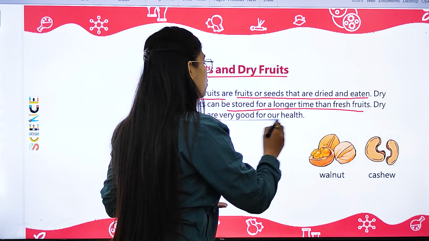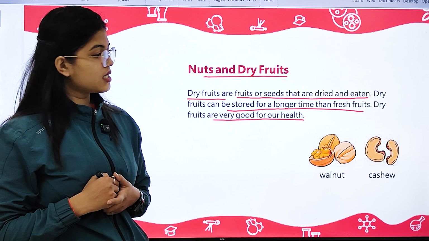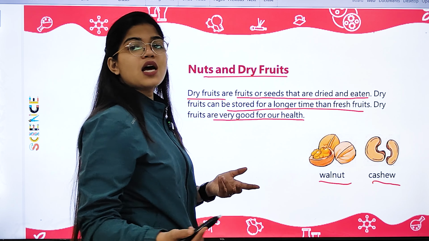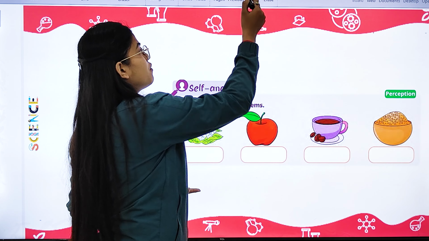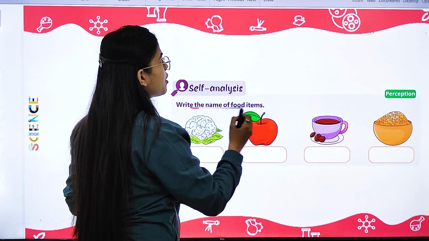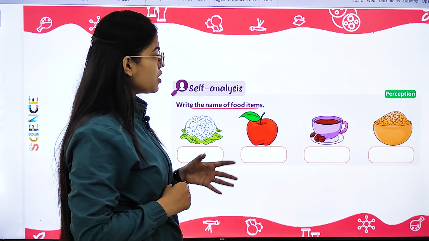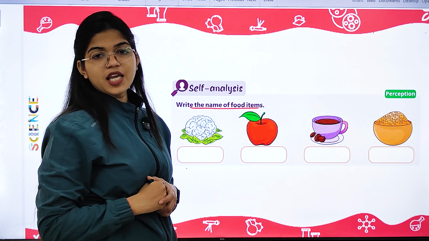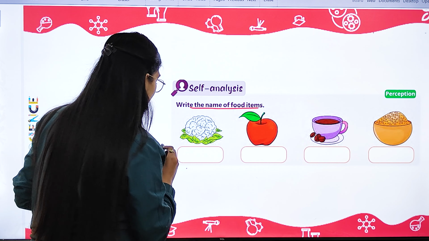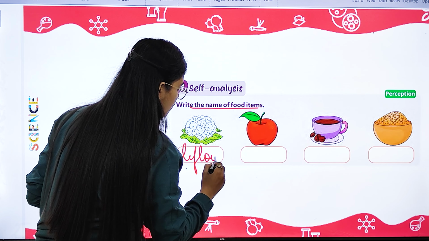Dry fruits are very good for our health, so we should include them in our diet. For example, walnut, almond, cashew, these are dry fruits which are good for our health. Now, next they have given you that write the names of food items. They have given you these food items, you have to write their names over here. So, first of all, you can see this is what? This is a vegetable known as cauliflower. So, we will write over here cauliflower.